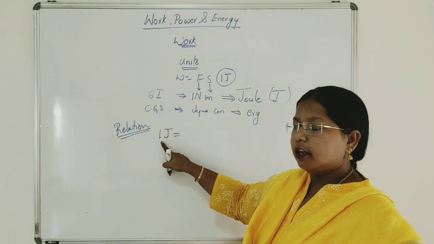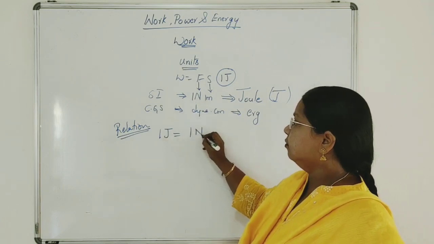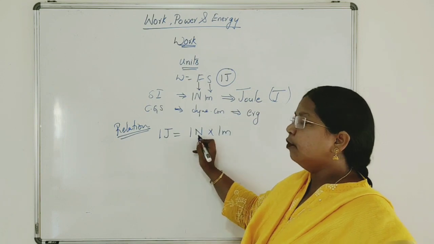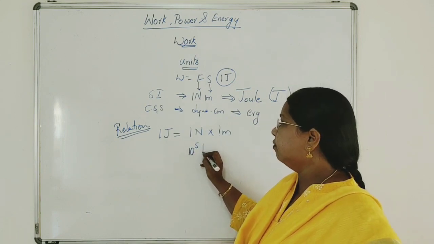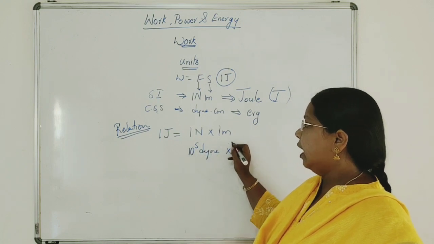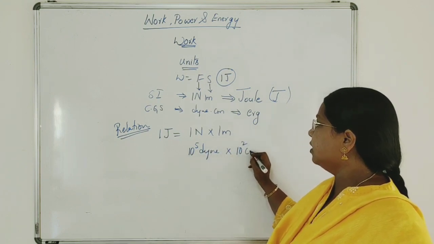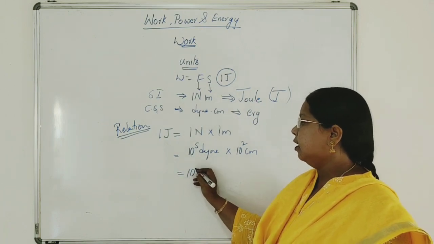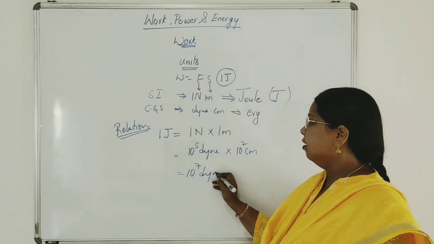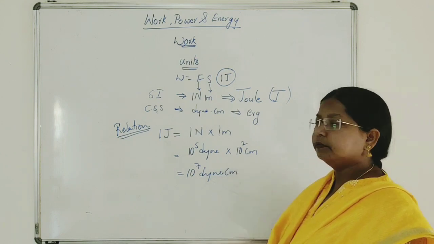SI unit is 1 joule, which means 1 Newton into 1 meter. We know that 1 Newton is equal to 10 to the power of 5 dyne, and 1 meter is equal to 100 centimeter. So multiplying these, it will be 10 to the power of 7 dyne centimeter.